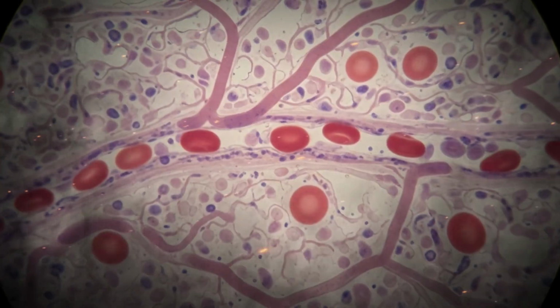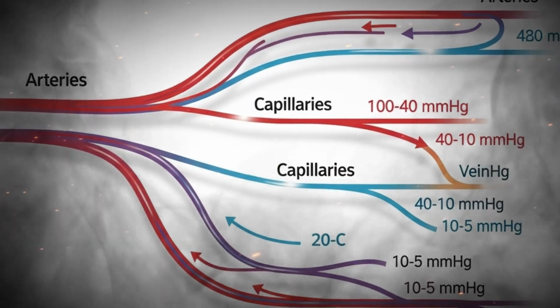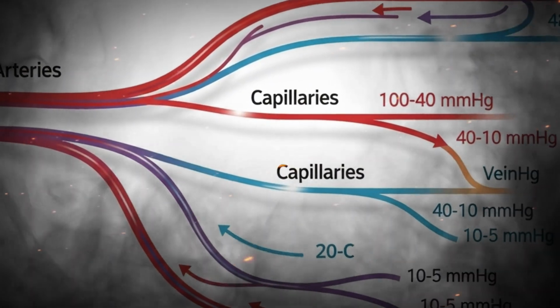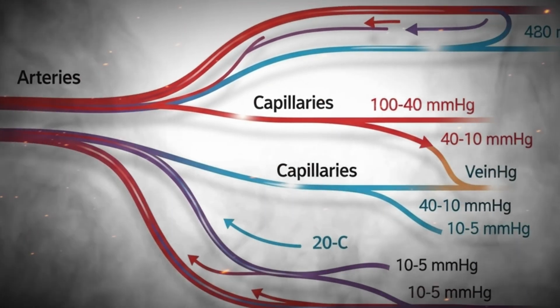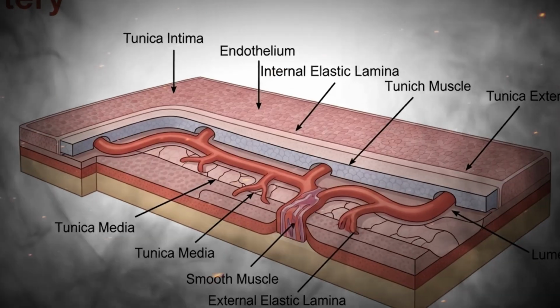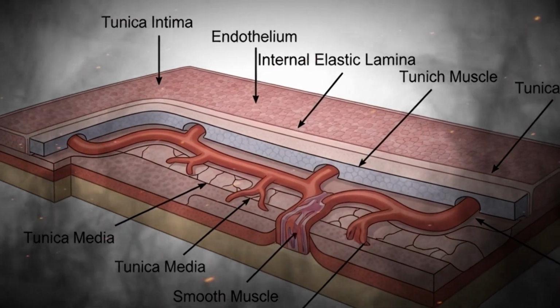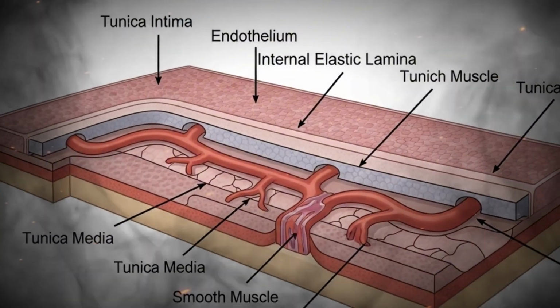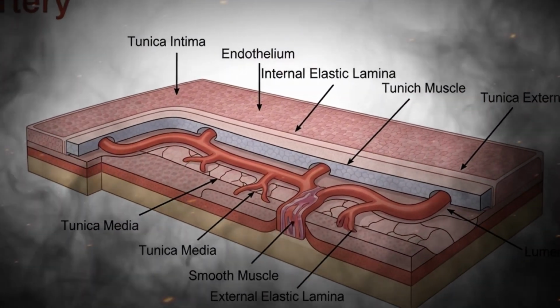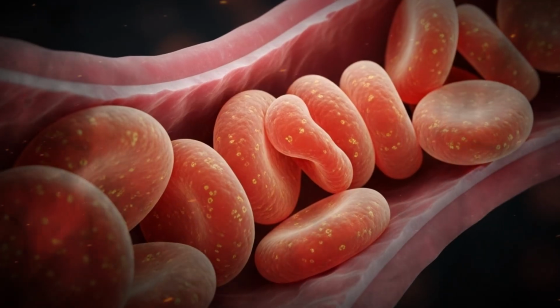Blood vessels are classified into three main categories: arteries, capillaries, and veins, each uniquely designed for specific functions within this vascular system. Arteries are the vessels that carry blood away from the heart under high pressure. Their thick muscular and elastic walls allow them to expand and contract with each heartbeat, ensuring steady blood flow even